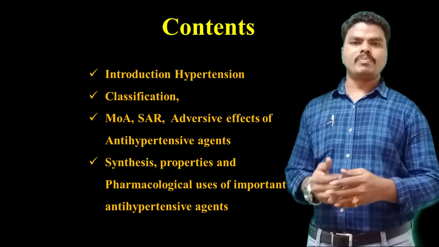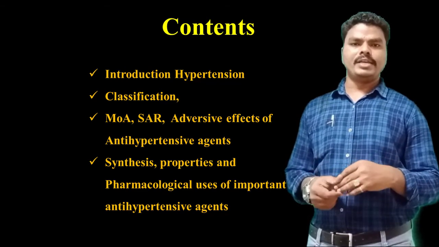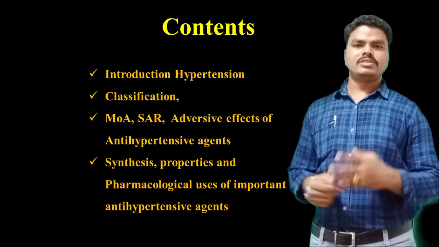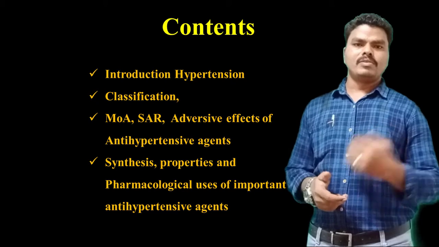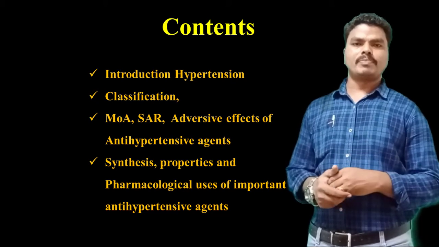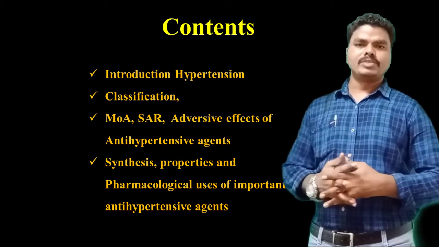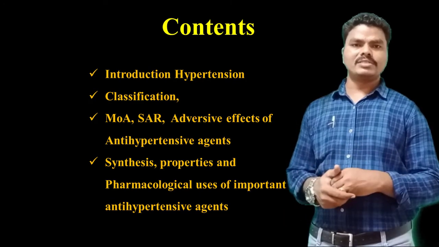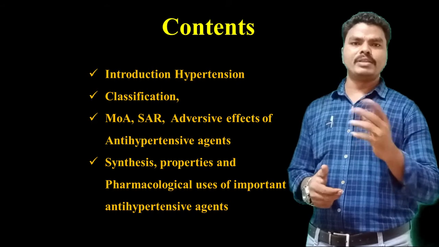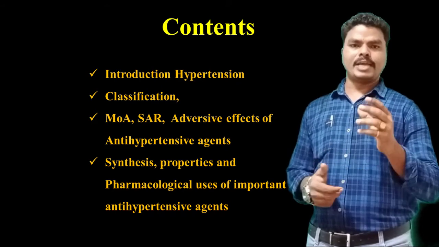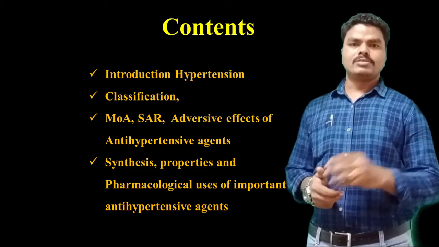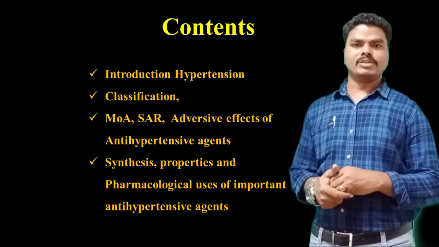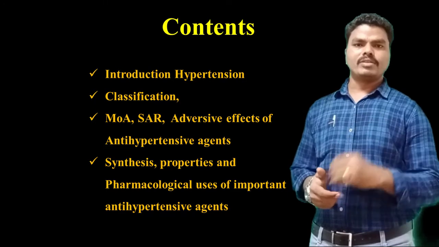The normal limit for blood pressure is 120 by 80 mmHg. In this, the 120 represents the systolic blood pressure and 80, the denominator value, represents the diastolic blood pressure. Systolic blood pressure is the pressure present in the arteries when the heart is pumping the blood. At the time of blood pumping by the heart, the pressure developed in the arteries is called the systolic blood pressure, which is denoted in the numerator.